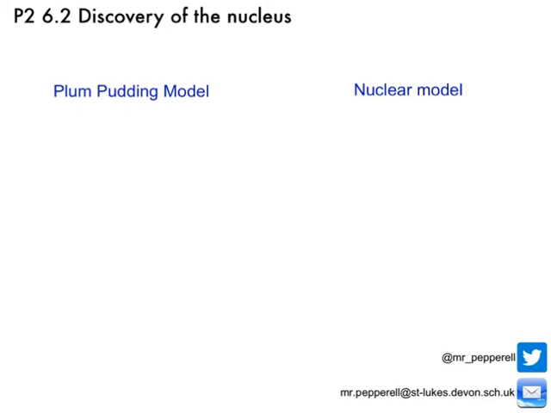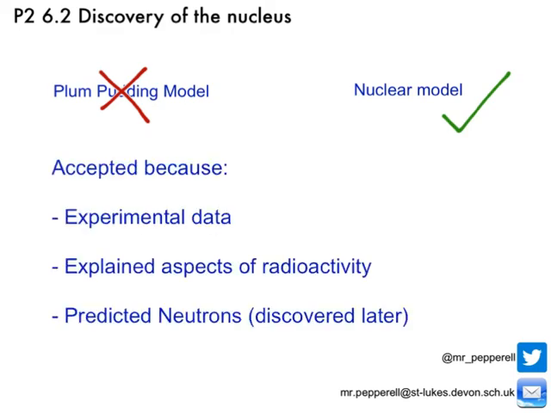So that's the end of our history lesson for today, basically. The plum pudding model that had been around for ages was rejected, it was out, and Rutherford's new nuclear model was accepted, and it was accepted really quickly for a number of reasons. Firstly, it was accepted because of the experimental data produced, the experimental measurements of Geiger and Marsden, Rutherford's two assistants.